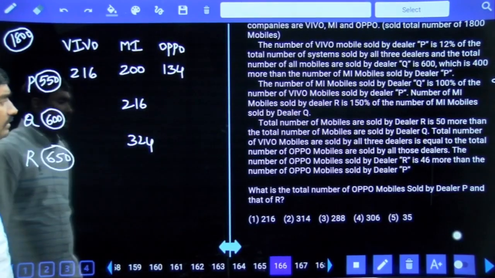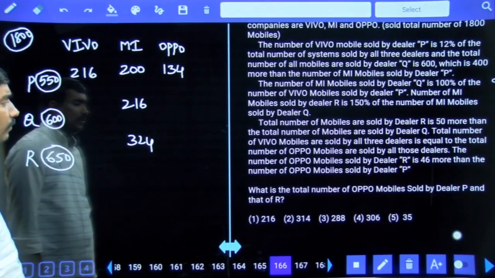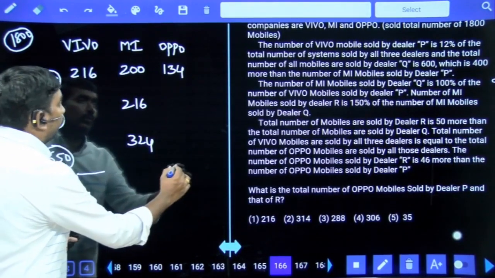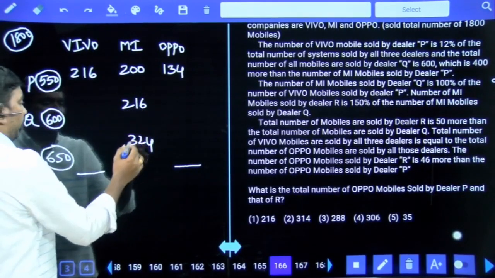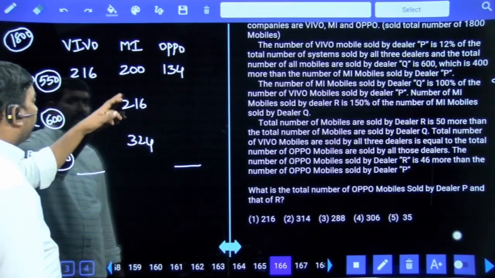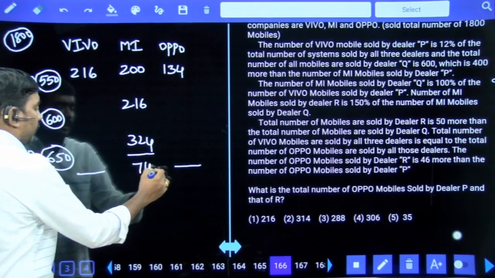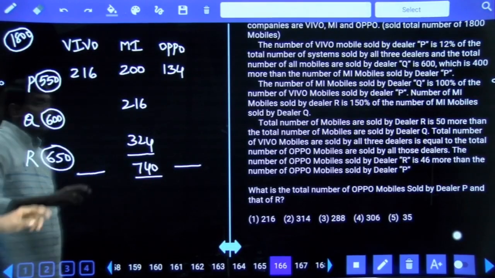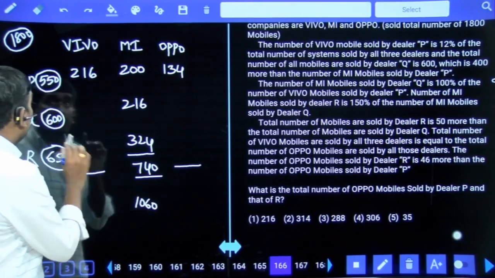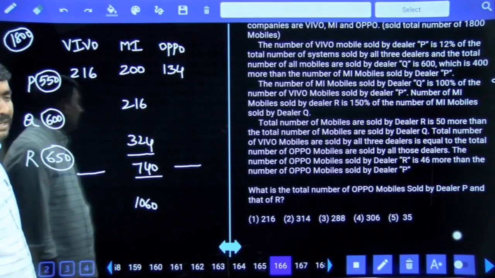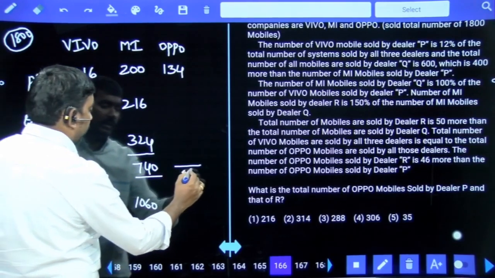The total number of Vivo mobiles sold by all 3 dealers is equal to the total number of Oppo mobiles sold by all those dealers. Vivo mobiles and Oppo mobiles are equal. See, first of all, MI mobiles: 216, 324, 200, 300, and so on, MI mobiles are 740 out of 1800. Out of 1800, MI mobiles are 740, so the remaining 1060 belongs to Vivo and Oppo. Vivo and Oppo both are the same. 1060 half means 530 and 530.